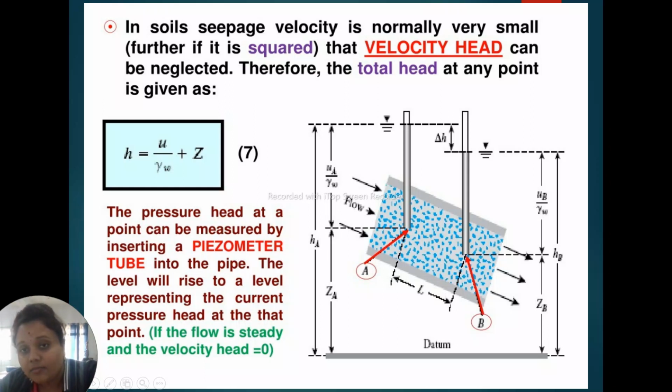This is the head loss from high to low, and we ignore the velocity head here. This is the elevation at zA and zB, and this is the length of the soil box. Here all the diagram should be described. The pressure head at a point can be measured by inserting a piezometer tube into the pipe. These are the two piezometer tubes. The level will rise to a level representing the current pressure head at that point. So the velocity head is 0.